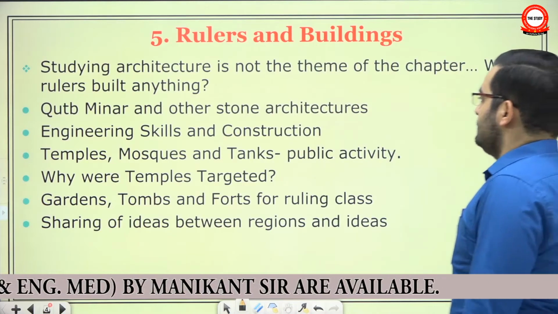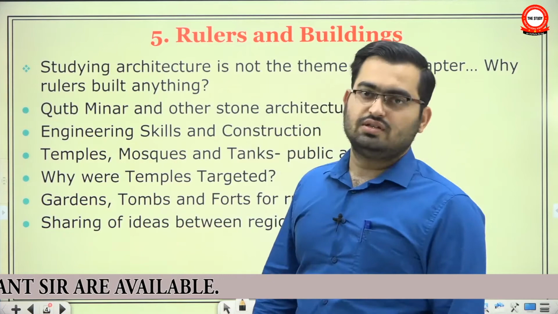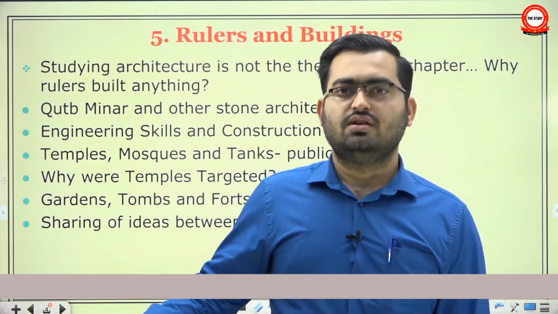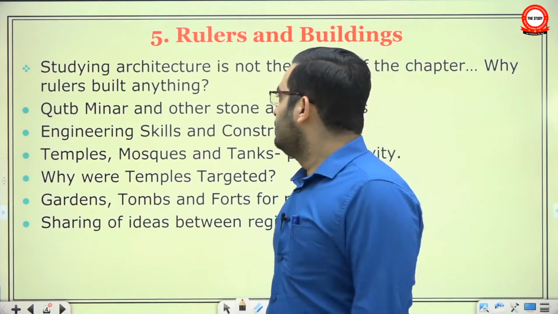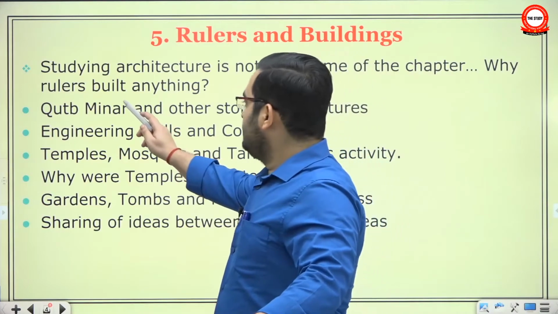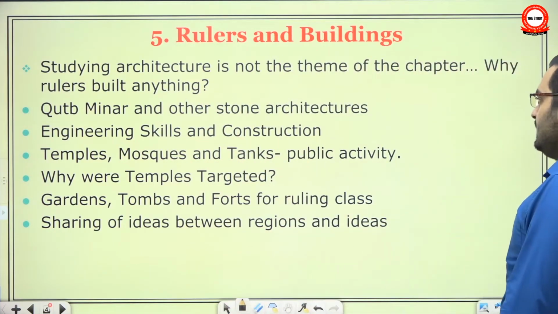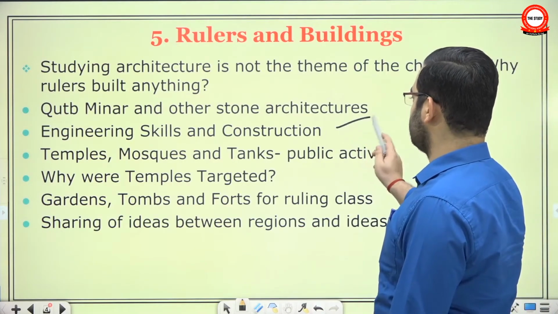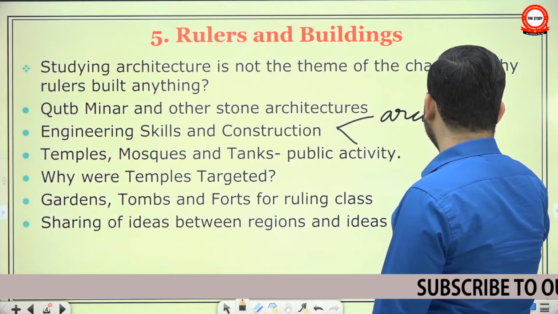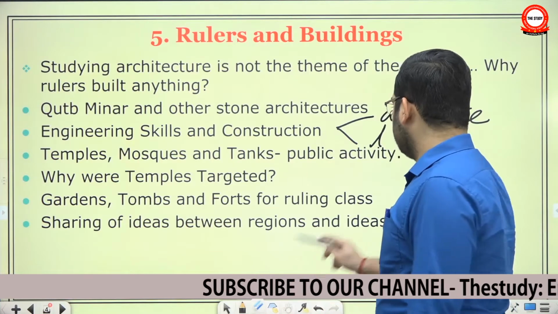So the first, it says that mainly stone architectures have survived, because the earliest wooden architecture we have right now belongs to the 18th century, not before that, for obvious reasons, the decomposition of wood. And it makes a point about the impact of such architectures on common people, that we will see later. Then it talks about two kinds of engineering skills and constructions: the arcuate style, and the trabeate or corbelled styles.